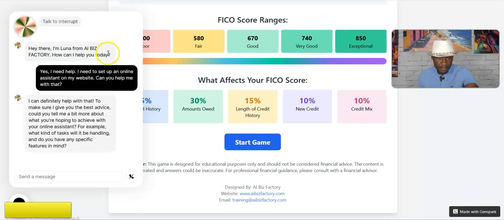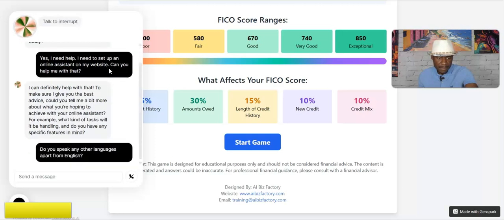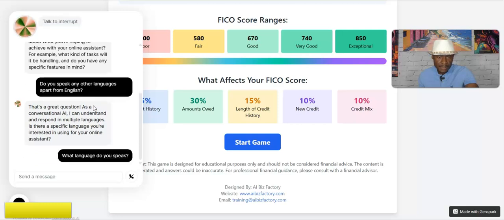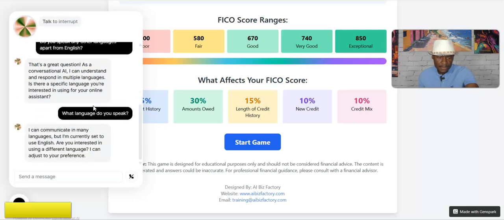To make sure I give you the best advice, could you tell me a bit more about... Do you speak any other languages apart from English? That's a great question. As a conversational AI, I can understand and respond in multiple languages. Is there a specific language you're interested in? What language do you speak? I can communicate in many languages, but I'm currently set to use English. Okay, are you interested in...